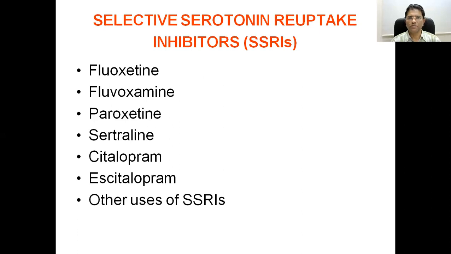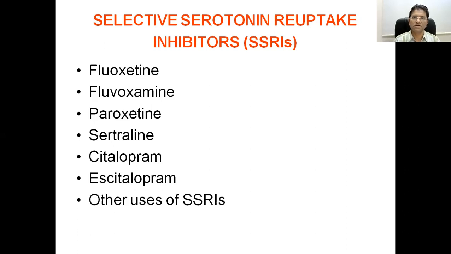The very important group of antidepressant agents is the selective serotonin reuptake inhibitors. Because while using the previous tricyclic antidepressants, it is observed that there are huge side effects because they are not specific. These drugs are blocking 5-HT, noradrenaline, dopamine, a number of neurotransmitters, and that's why their side effects are also more, and their outcome is not very selective.